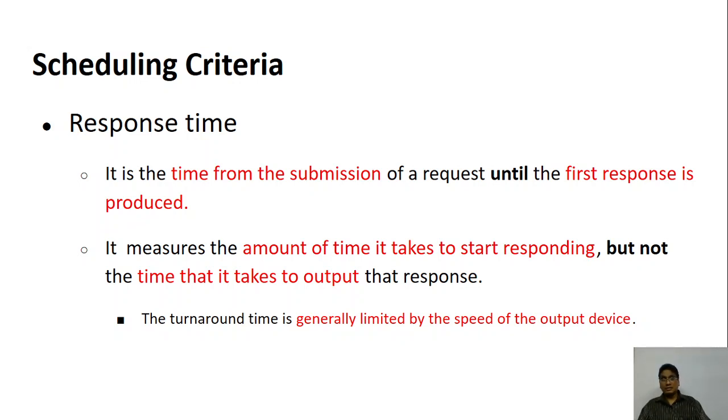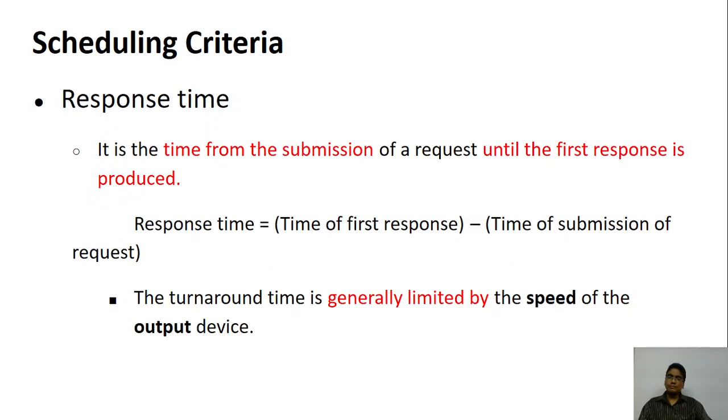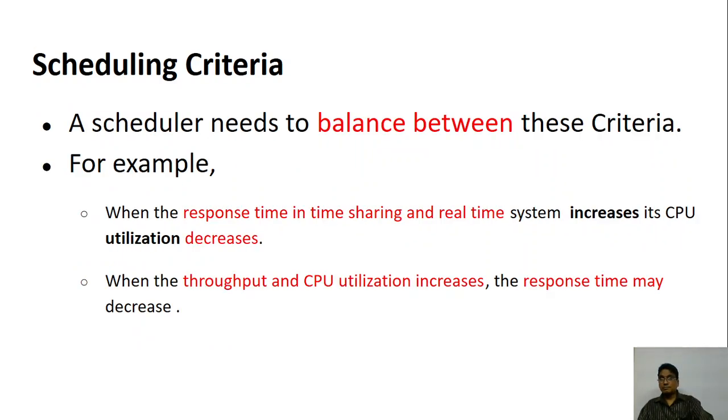Remember, it is limited by the speed of the output device also. If the output device is fast, like if you type something on your monitor, the response is very quick. But if you do the same thing on a printer, it may take some time for it to print, so the response may slightly delay. In terms of an equation, response time is the time of the first response minus the time of submission of the request.